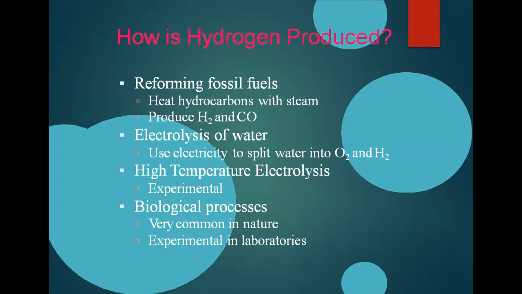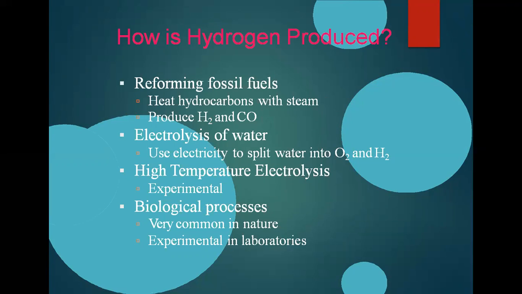Next is electrolysis of water. Use electricity to split water into O2 and H2. We can split the water by means of electrolysis, and the electrodes used in the electrolysis process must be made of platinum, right? We know that in the electrolysis process we use electrodes which are dipped inside a vessel and connected to electricity. We have studied this in 10th class. The electrodes used in this process are platinum because they do not react with oxygen and hydrogen under general conditions. High temperature electrolysis is an experimental process.